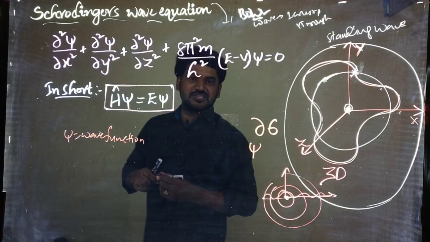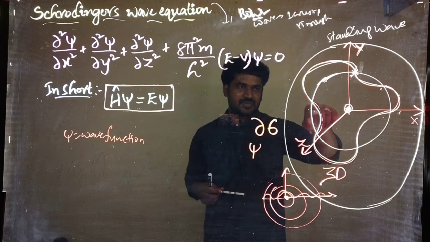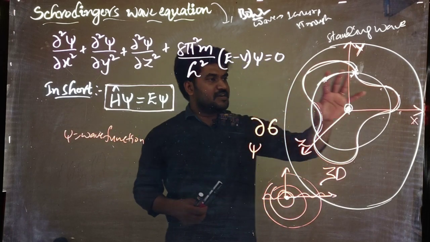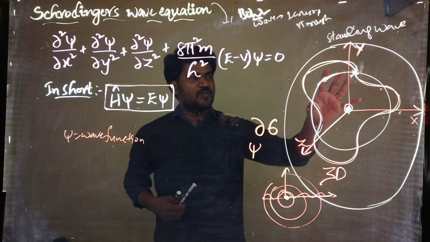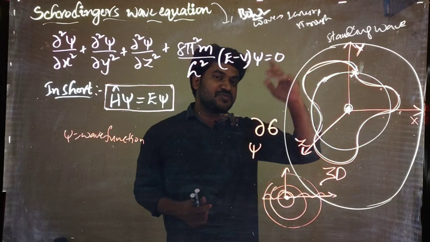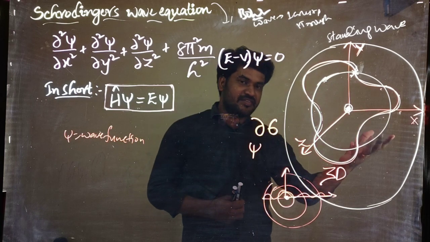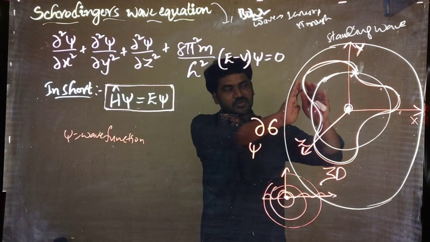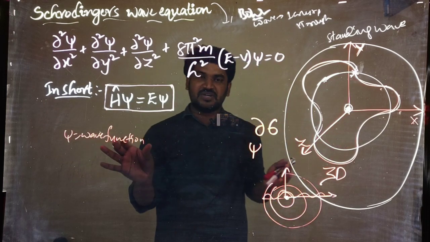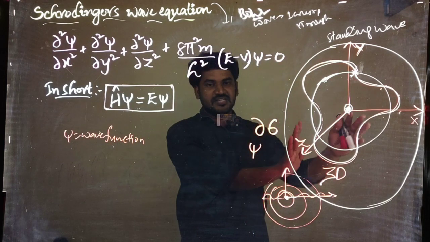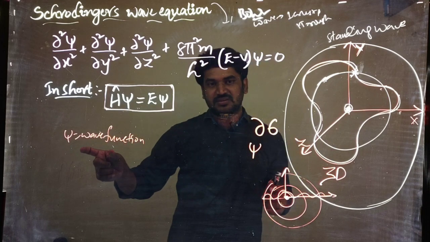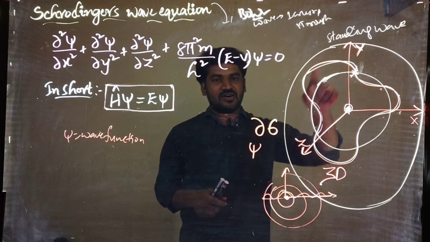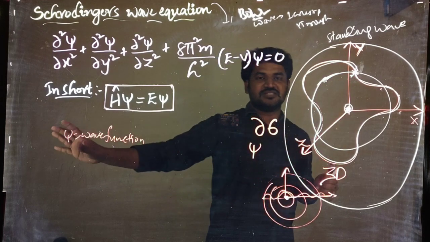Wave function means, this is a wave we are talking about, no? The wave movement is there. How the wave is there, where it started, where it ended, how much energy it has, with how much velocity it is moving. All these things together we call a wave function. Instead of saying the wave is starting here, the wave is ending here, and all these things, we simply say psi.